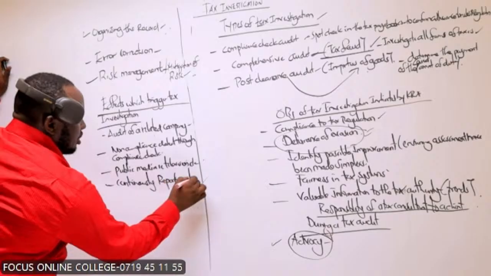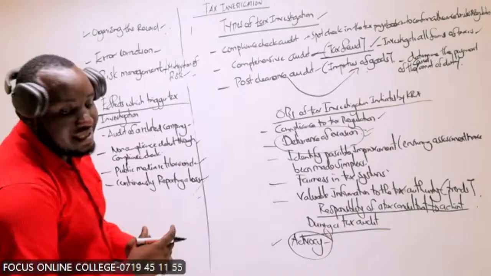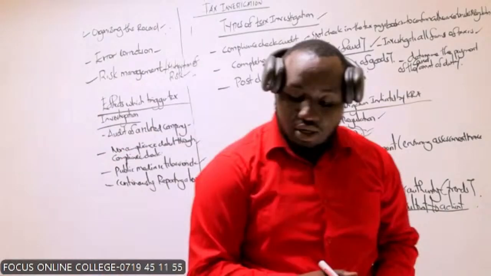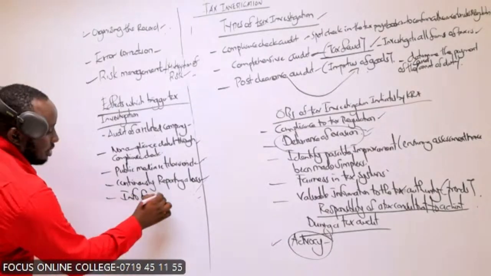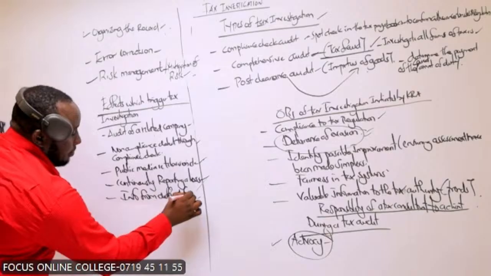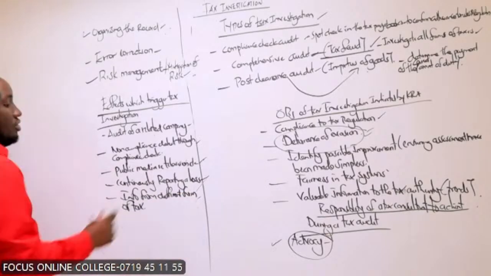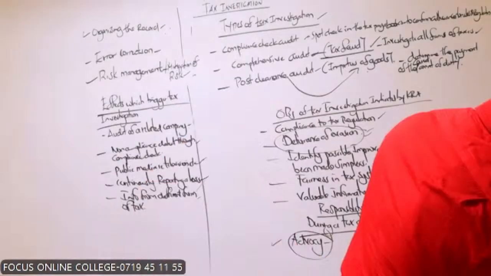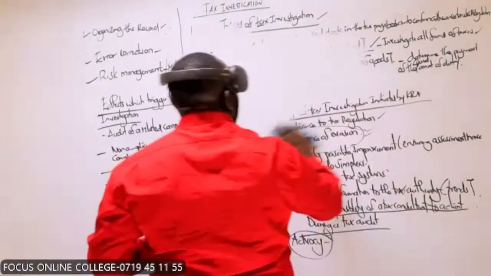So if you're continuously reporting a loss, that would raise alarm. Are we together? Information provided from different forms of tax. Info that is provided from different forms of tax, together, team.